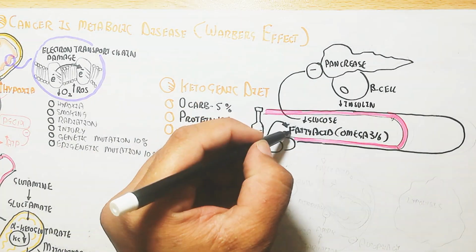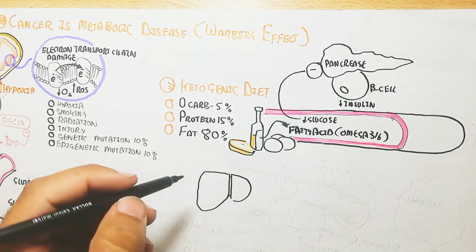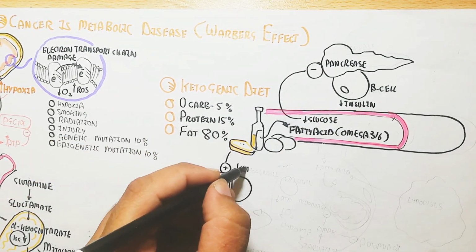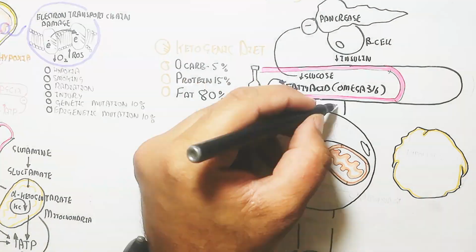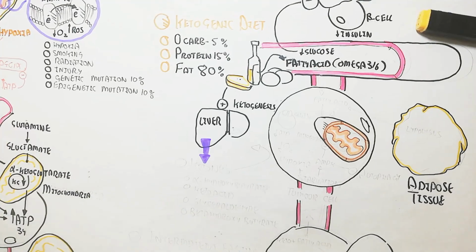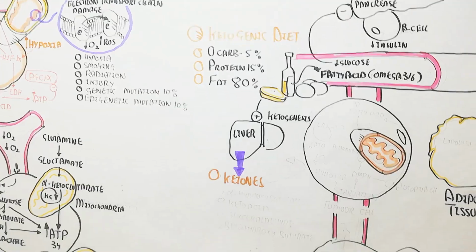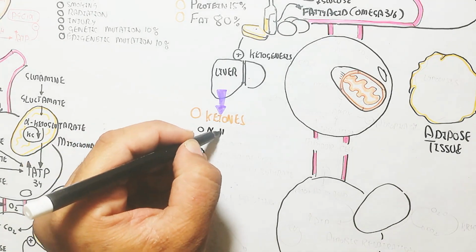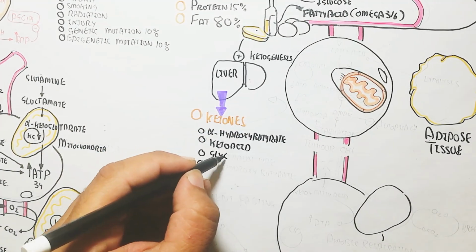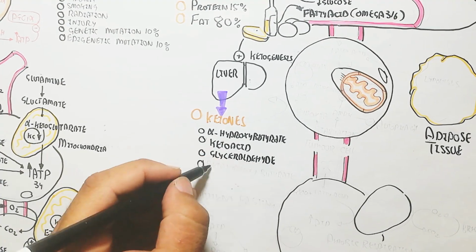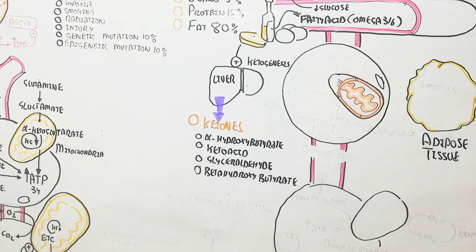The pancreas contains beta cells. A ketogenic diet contains 0 carb or 5%, protein 15% and fat 80%. In this, the glucose level will drop, which buffers the insulin, and the fatty acids, omega 3 and 6, will increase through the ketogenic diet, triggering ketogenesis from the liver: alpha hydroxybutyrate, ketoacid, glyceraldehyde, and beta hydroxybutyrate.